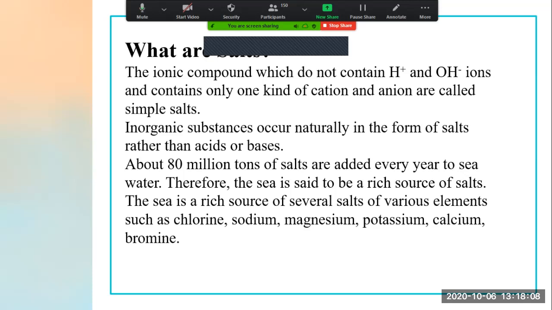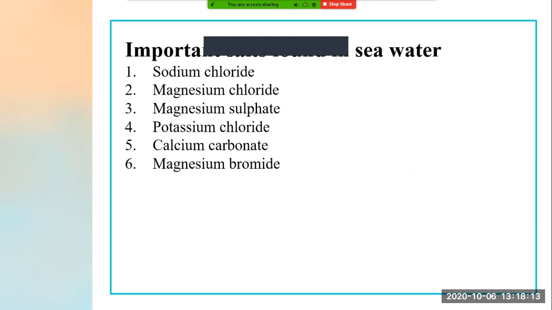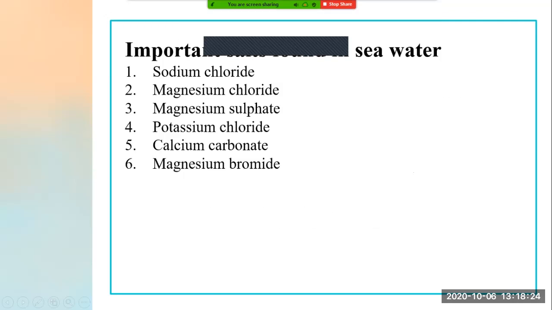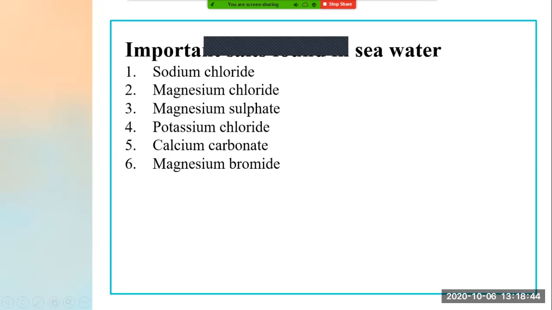So what are the various types of salt found in the sea? We will see that now. The important salts found in seawater: first is sodium chloride, second is magnesium chloride, magnesium sulfate, potassium chloride, calcium carbonate, and magnesium bromide. These are all the salts found in seawater, and from them we get all these elements: chlorine, sodium, magnesium, potassium, calcium, bromide. We obtain all these from these types of salts.